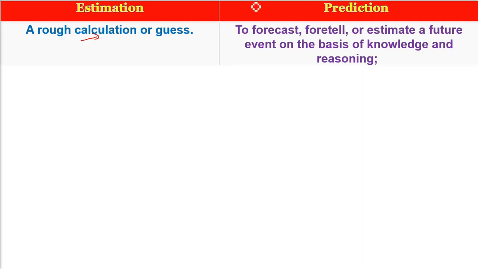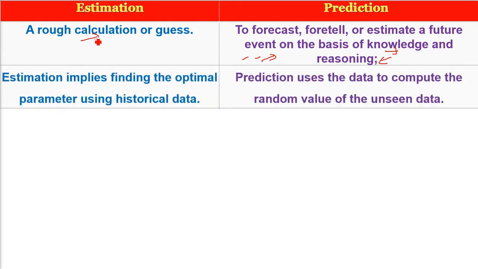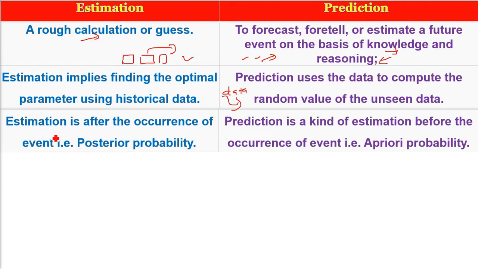Prediction is to forecast, to foretell, or to estimate a future event on the basis of certain knowledge you have or reasoning. This is prediction. So estimation implies finding the optimal parameter using historical data. That is, you have certain historical data and you are trying to find a certain parameter which may be optimal. But prediction uses the data to compute the random value of the unseen data. That is, you have certain values, you are trying to find out a value from there. That is estimation. But for unseen data, it is prediction.